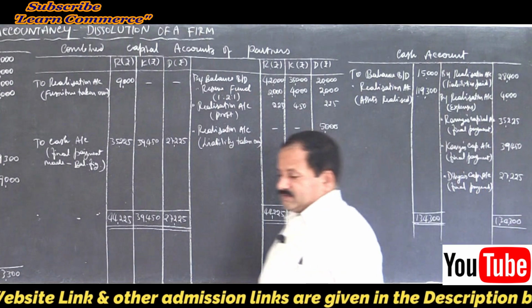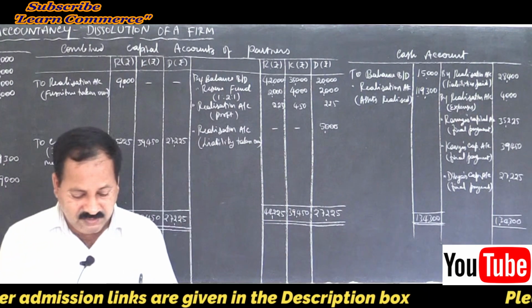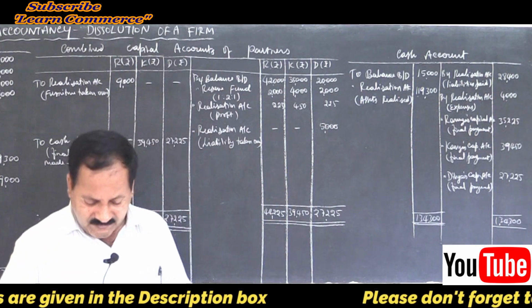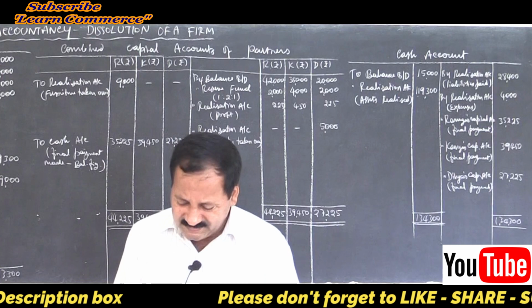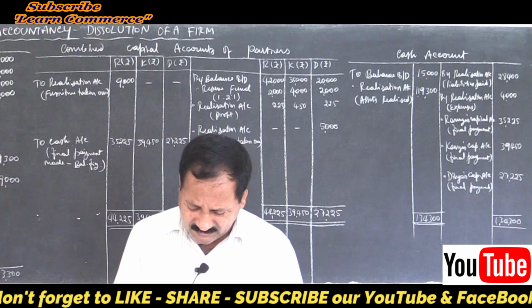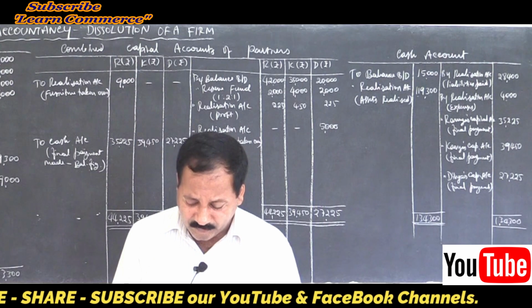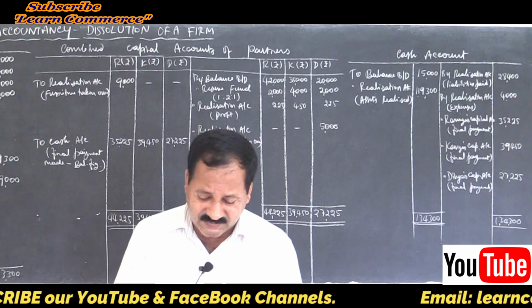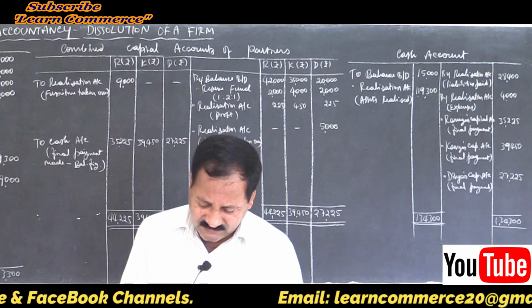This problem is also solved. Ramya, Kavya and Divya, right? So, very easy problem. New things are not there, only interest on bank overdraft outstanding, isn't it? So, I took this problem to solve in the class.